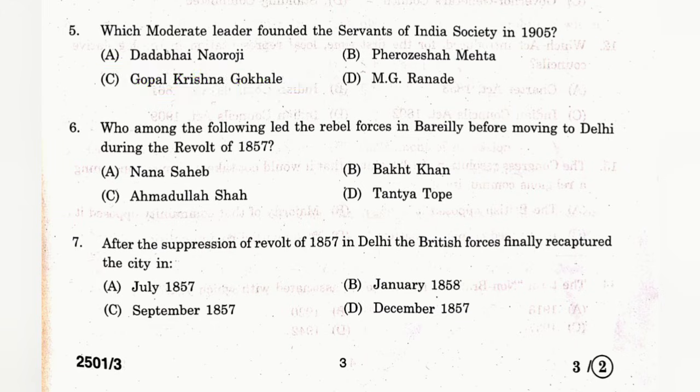Question number 6. Who among the following led the rebel forces in Bareilly before moving to Delhi during the revolt of 1857? The answer is D. Bakht Khan. Question number 7. After the suppression of revolt in 1857 in Delhi, the British forces finally recaptured the city in? The answer is C. September 1857. The British forces recaptured the city under the command of General John Nicholson.